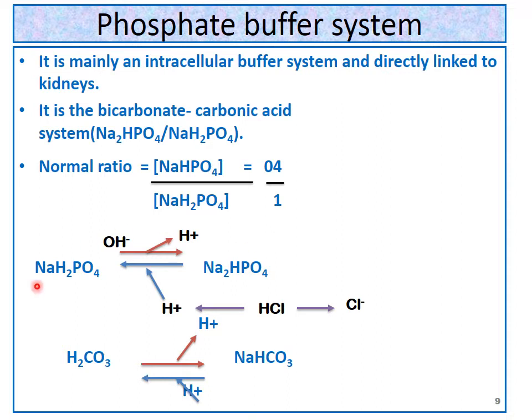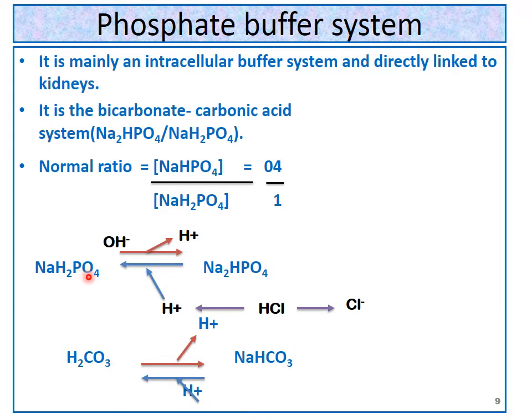So how does it function? When the medium is acidic, when there is acid production, then disodium hydrogen phosphate, that is a base, comes in action. It takes H plus ions from the environment and gets converted into NaH2PO4, that is sodium dihydrogen phosphate.